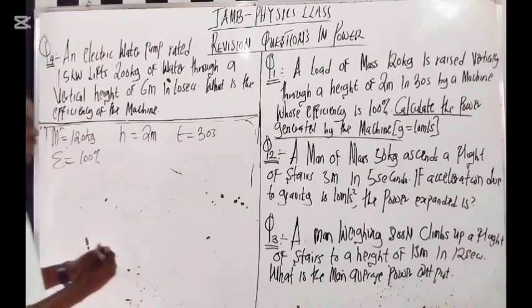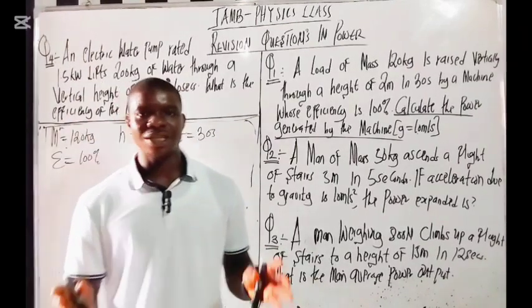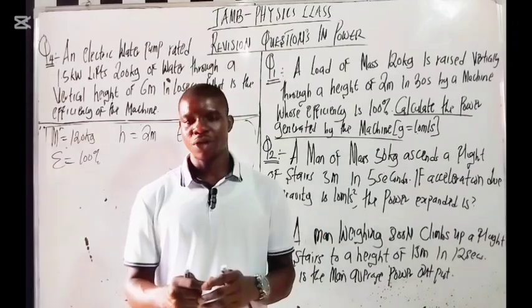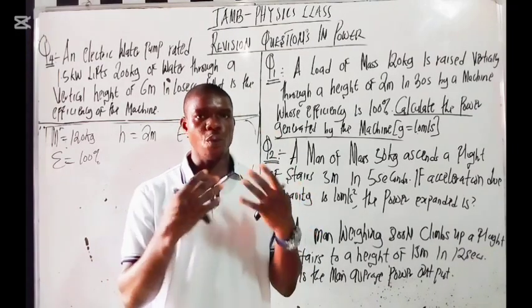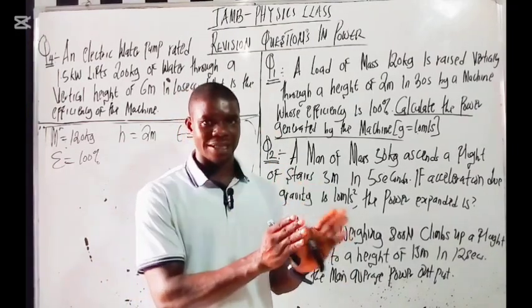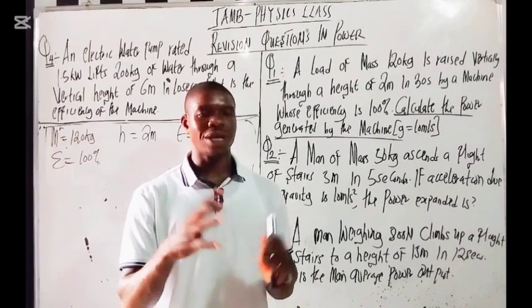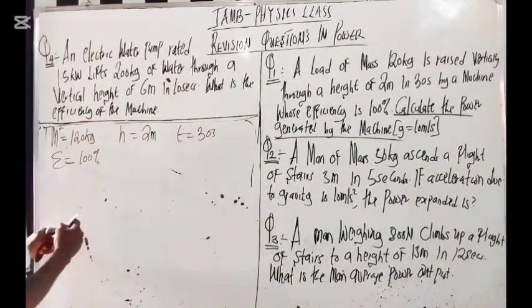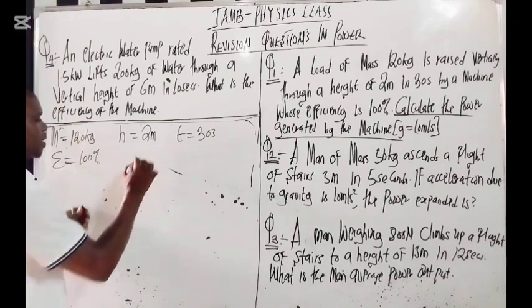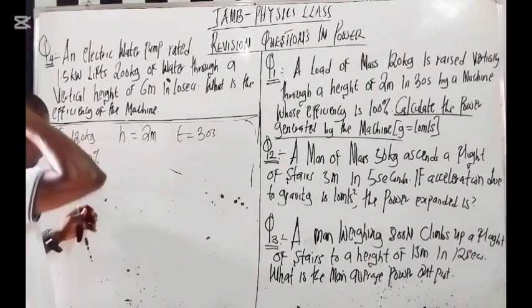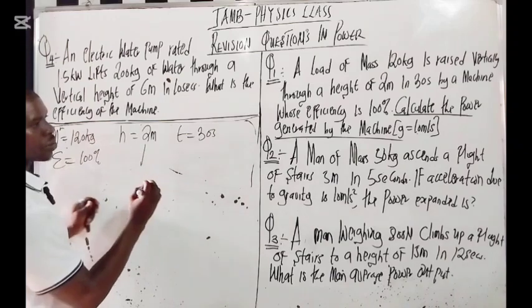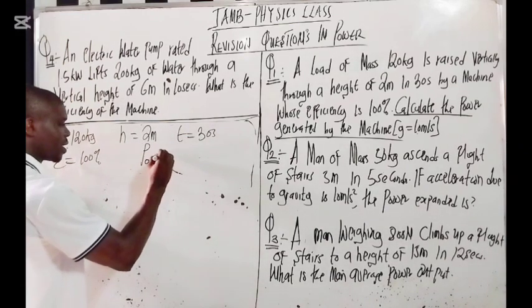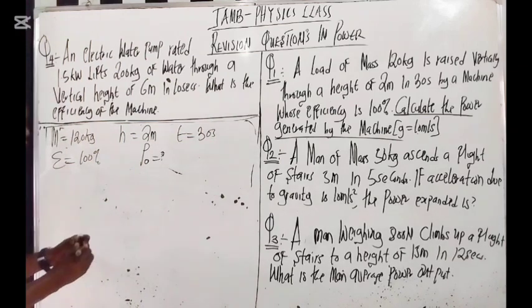Now there's one thing I want to explain here. When the efficiency of a machine is 100%, the work input is equal to the work output. There are things you need to know here. When the efficiency of a machine is 100%, the work input is equal to the work output. So now they're asking what is the work output, like the power output, right?